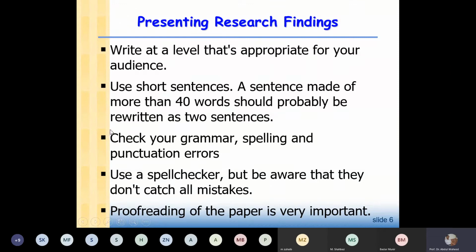And there is a software, Grammarly. In Grammarly, you can check your grammar error, spelling error and punctuation error, all these errors. So I suggest you check your report in the Grammarly software before submitting it to me. You will find your errors and correct them. And you have to be careful because there are some mistakes that this software cannot catch, so you have to check by yourself. Use the software, and then double check,